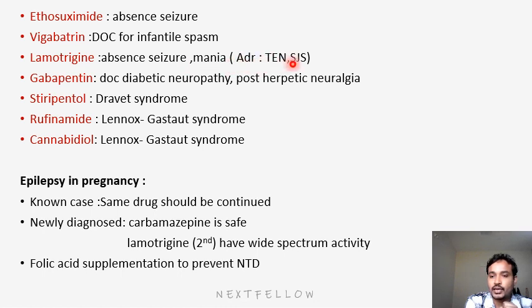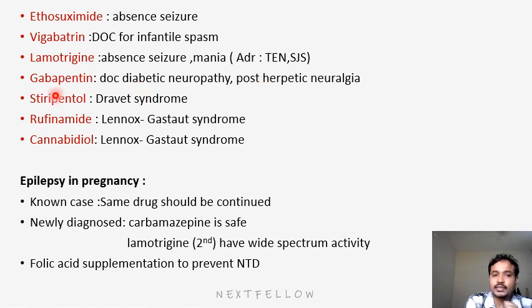It will induce TEN, toxic epidermal necrolysis, and Stevens-Johnson syndrome. These two are very serious conditions, so we should be very cautious. Next, gabapentin. It is a drug of choice for diabetic neuropathy, most commonly we use this one, and post-herpetic neuralgia.